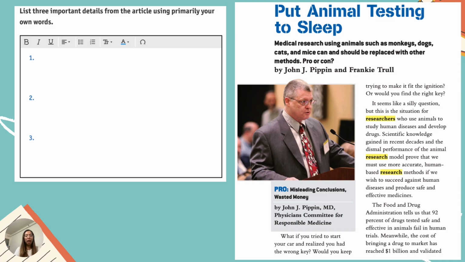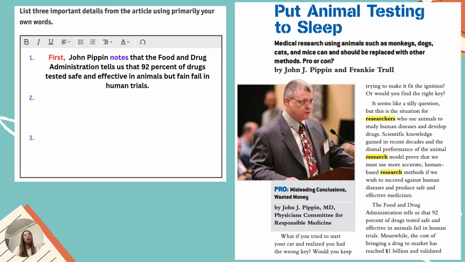How are we going to write it? We will write the word first. Our first transitional word is the word first. It tells our readers that this one is your first key detail or important detail. Next, we will write the whole name again of the author, which is John J. Pipin.